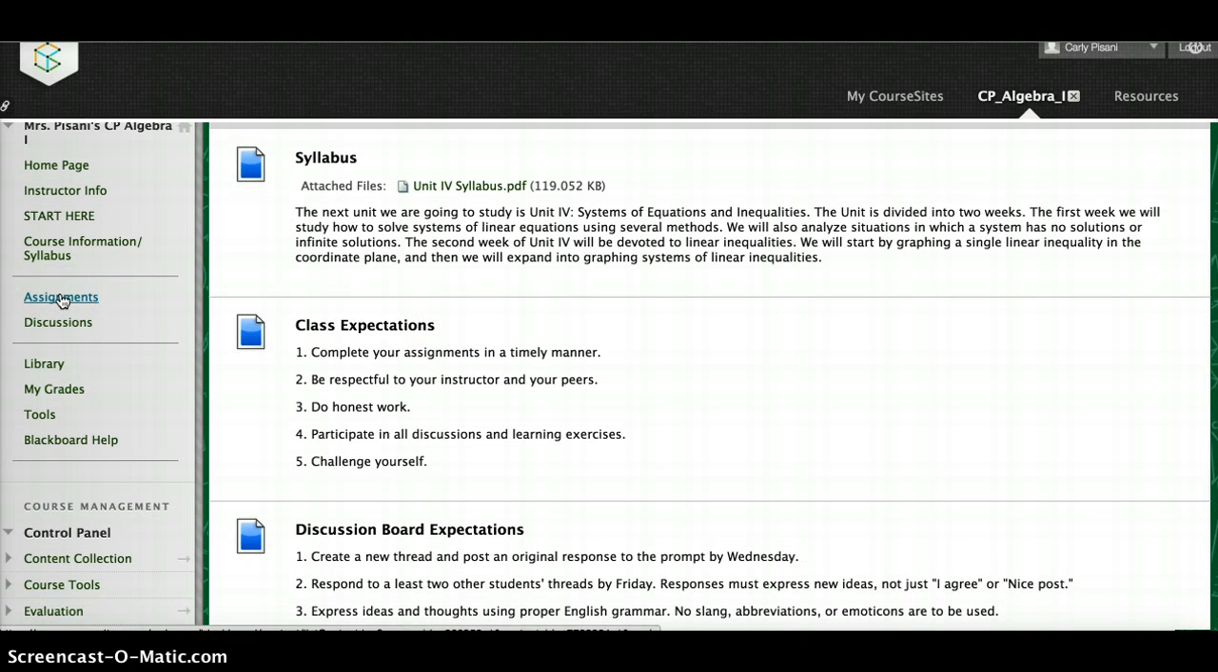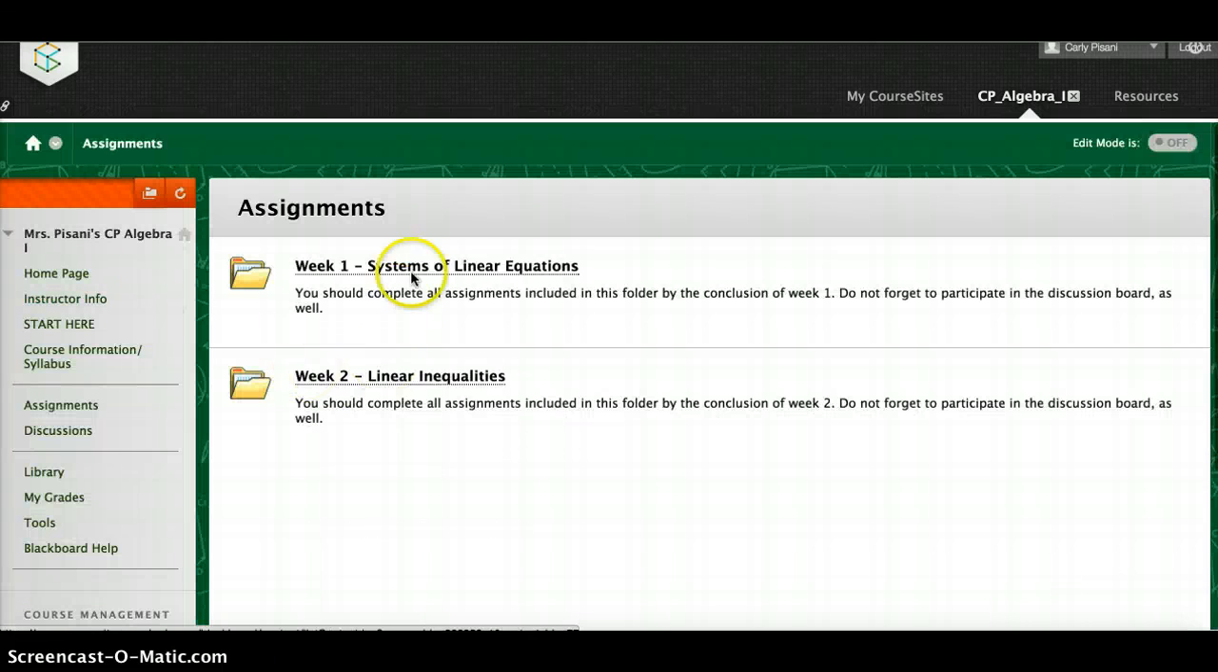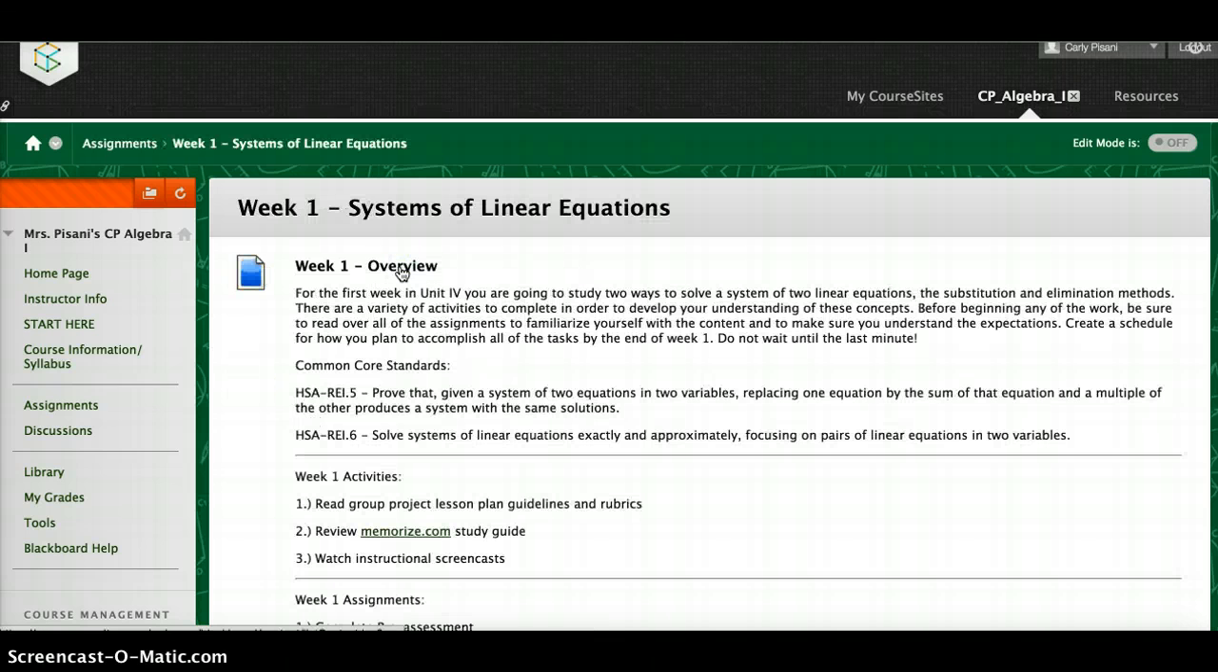The Assignments section is broken down into 2 weeks. So there are 2 learning modules here. The first week, the students study systems of linear equations, and they're going to study 2 different ways to solve a system of equations. In the second week, they're going to learn about linear inequalities, and they will learn to graph just a simple 2-variable inequality and then a system of inequalities. So I'll take you through week 1 first.